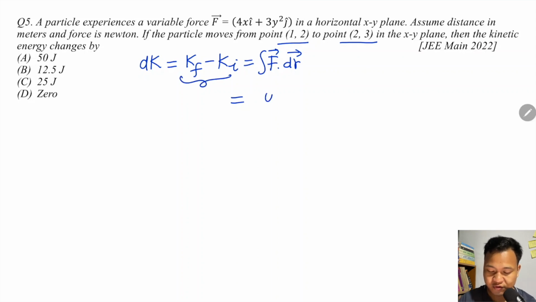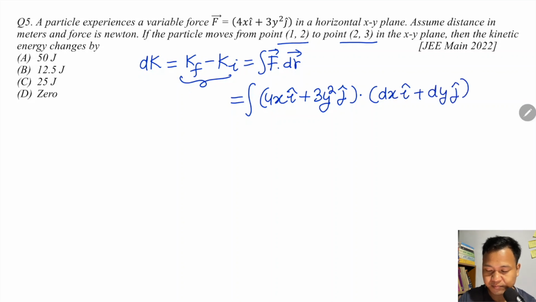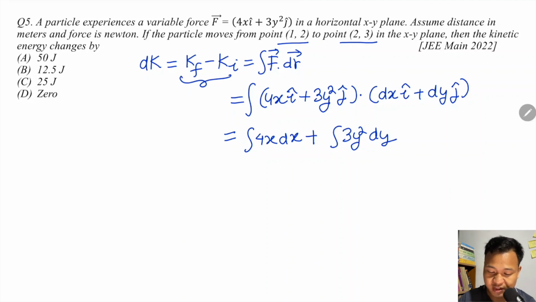The force is 4x i cap plus 3y square j cap. dr is dx i cap plus dy j cap. Take the dot product: I have 4x dx plus 3y square dy. The x component goes from 1 to 2, and y goes from 2 to 3.